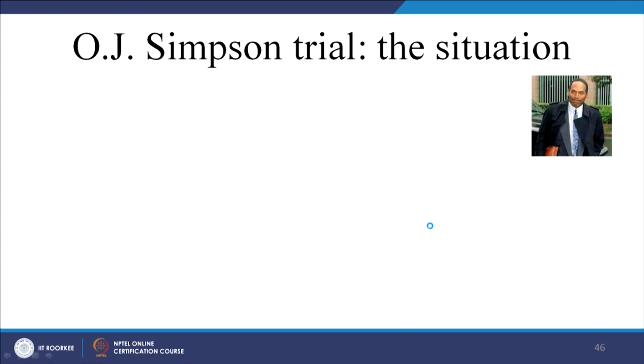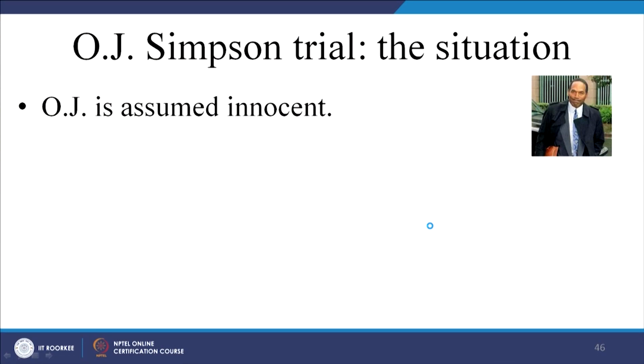Now, let us take a very classical case, the O.J. Simpson trial. O.J. Simpson was a player and he faced a trial of murdering his wife, or girlfriend, whatever it was. He is assumed to be innocent initially. When you make the null and the alternate, the first thing is you say there is no effect, there is no difference. Although he might be a criminal, you are saying he is innocent at the first instance. So, the null hypothesis says he is innocent.